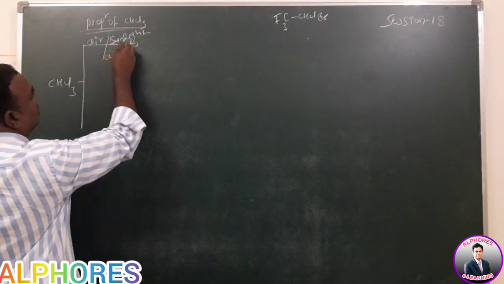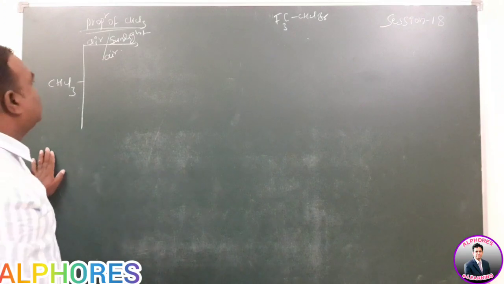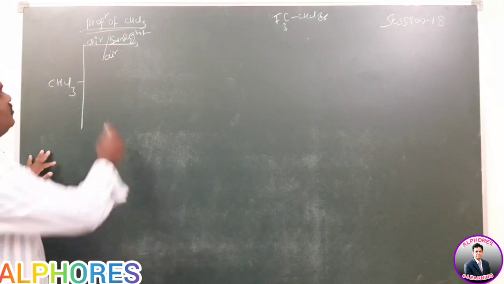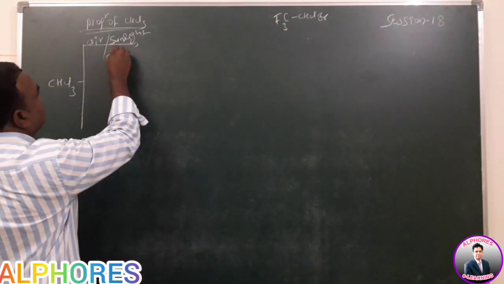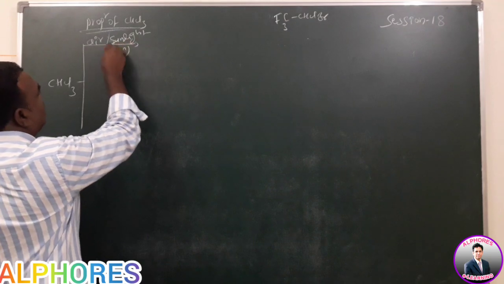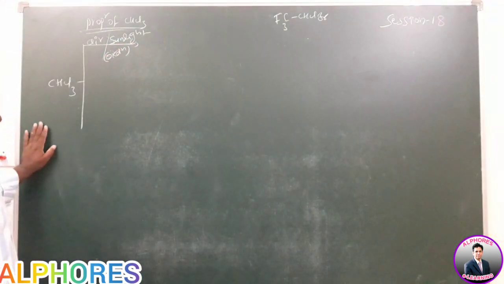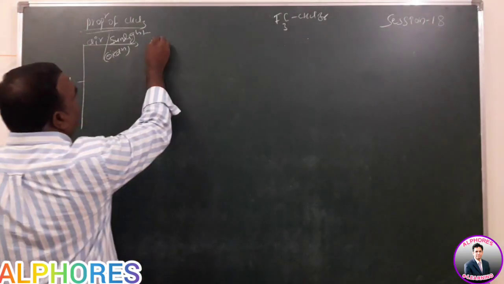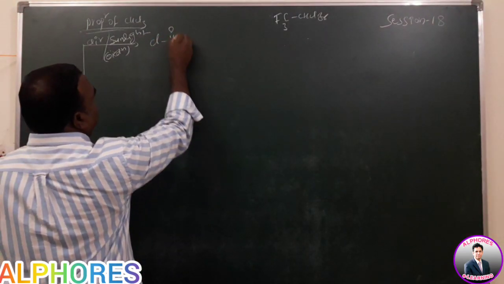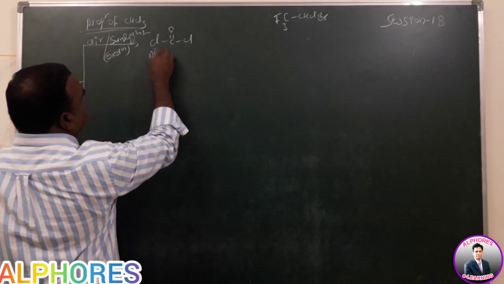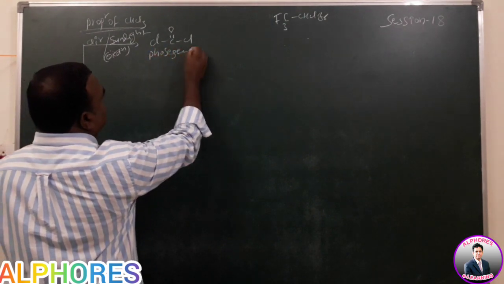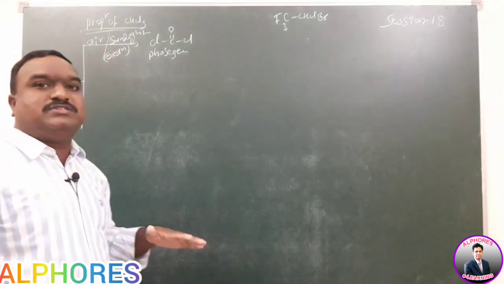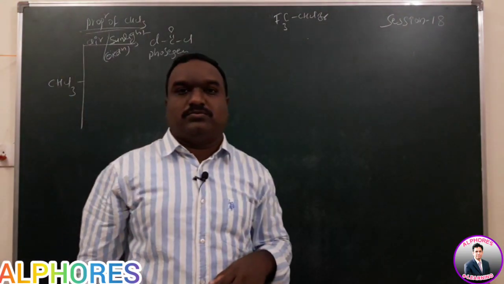So what will happen in this case? When chloroform is exposed to air or sunlight, it undergoes oxidation to form phosgene gas. This is a poisonous compound.